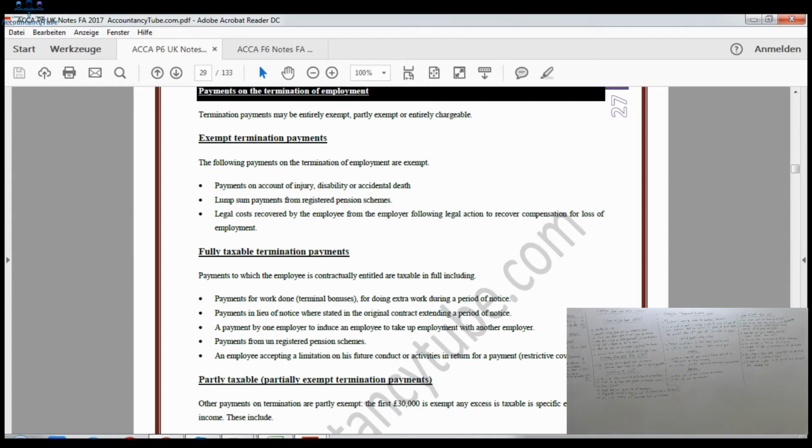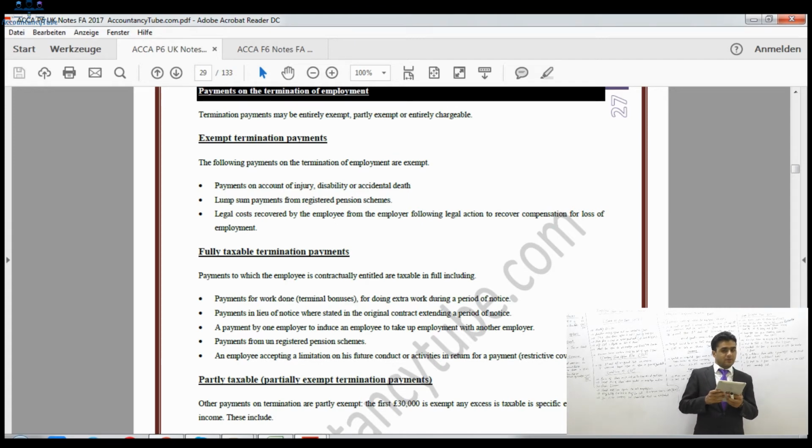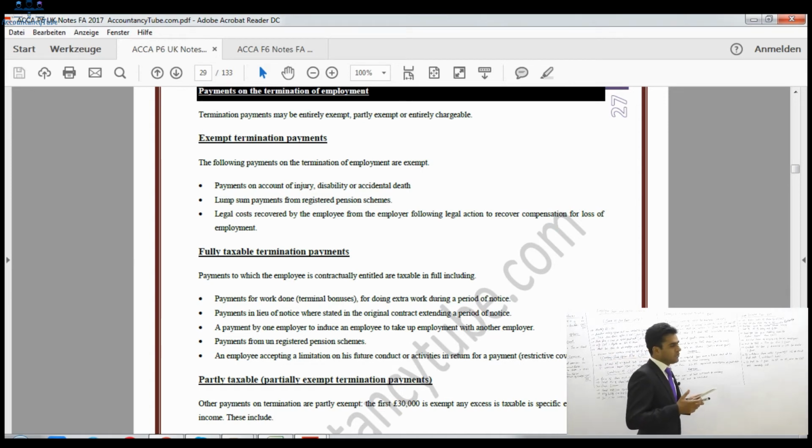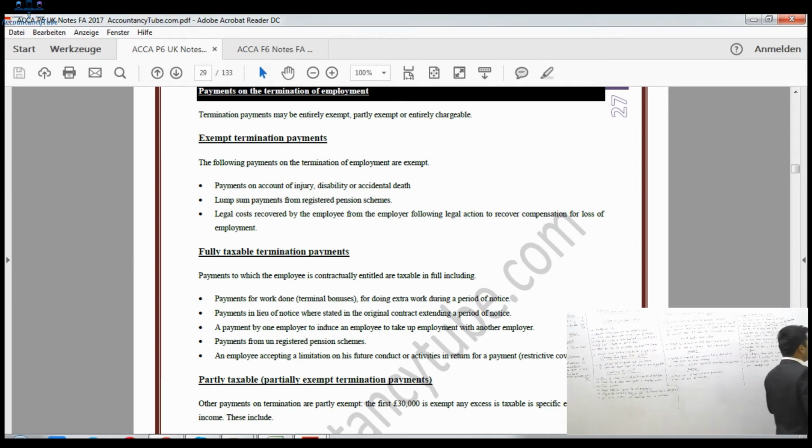So there are three types of termination payments. When you are leaving the employment, there will be 3 types of termination payment. One is fully taxable, another is fully exempt, and the third is partially exempt and partially taxable. All right. Now, first of all, we will look at fully exempt termination payments. So what are exempt termination payments? First of all, payment on account of injury, disability, and accidental death. So if you have been working on your job and you have been injured, then if the employer pays you something, then that will be exempt.